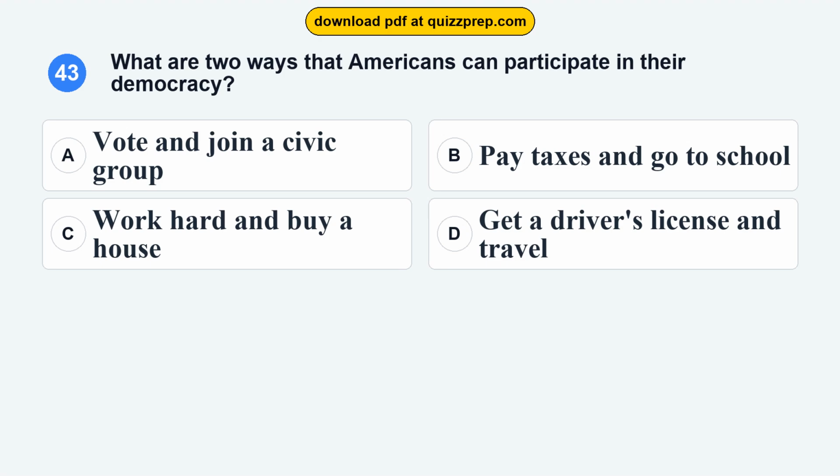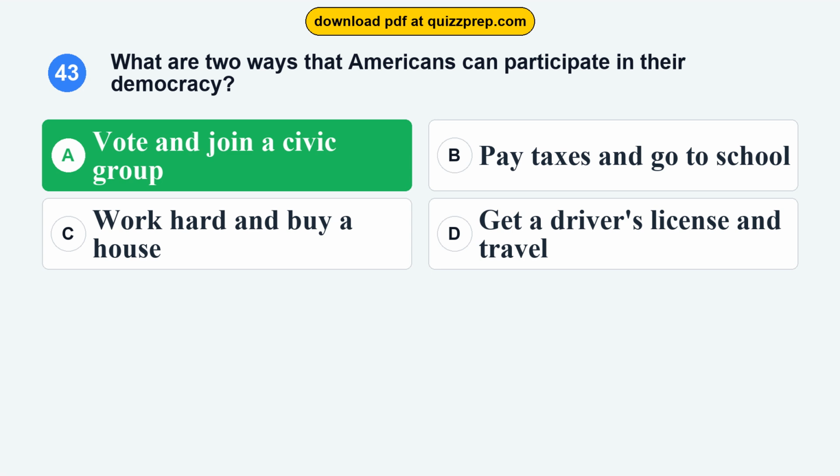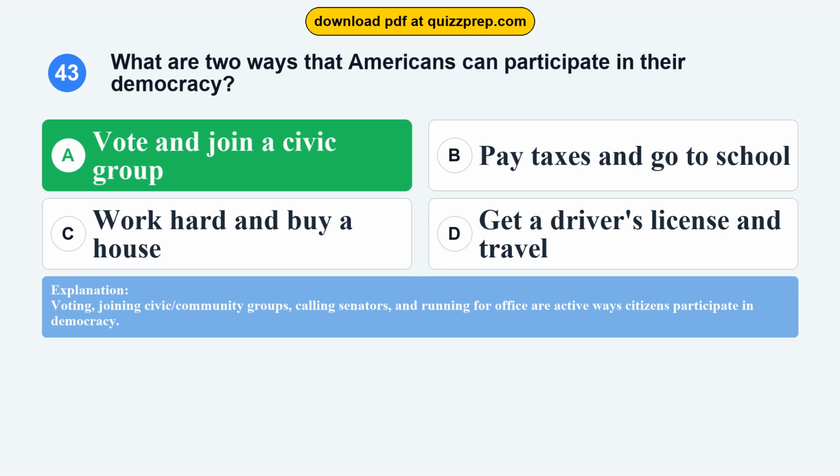Question 43. What are two ways that Americans can participate in their democracy? Option A. Vote and join a civic group. Option B. Pay taxes and go to school. Option C. Work hard and buy a house. Option D. Get a driver's license and travel. The correct answer is option A. Vote and join a civic group. Voting, joining civic/community groups, calling senators, and running for office are active ways citizens participate in democracy.